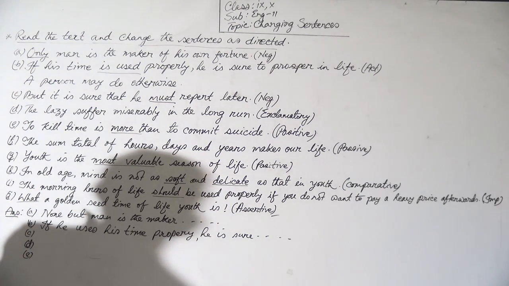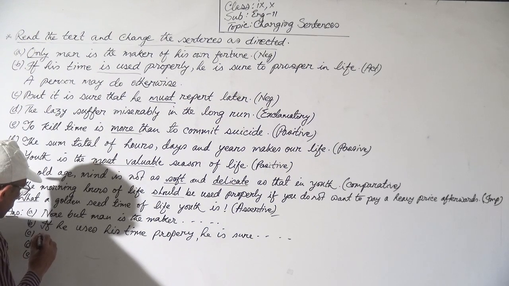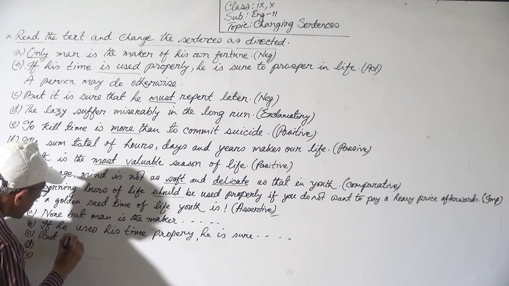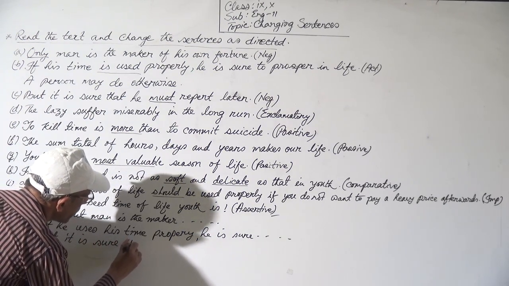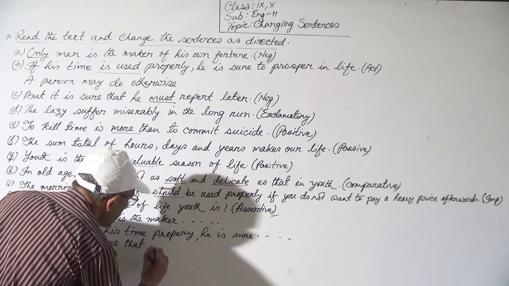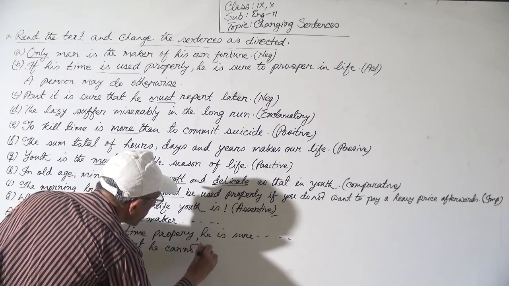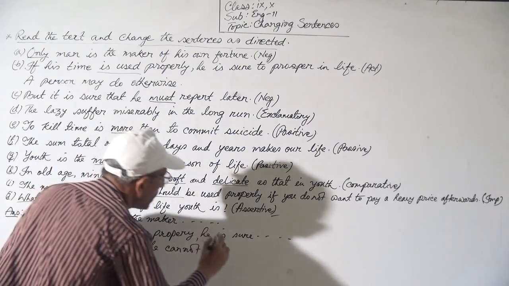So it will be: but it is sure that he cannot but repent later.